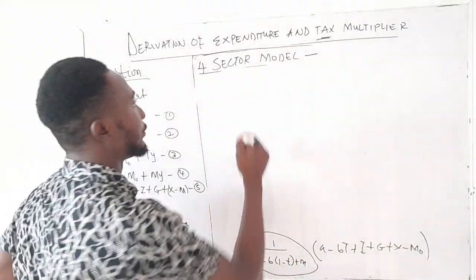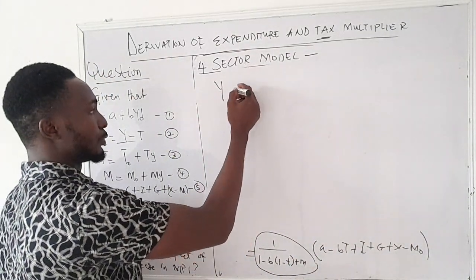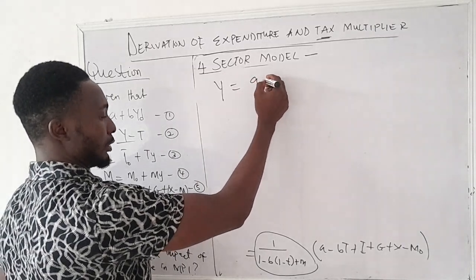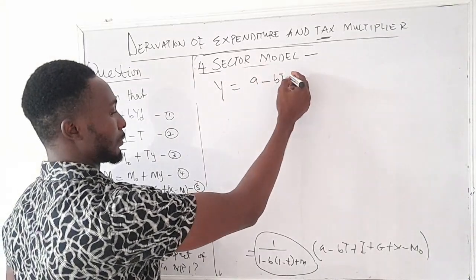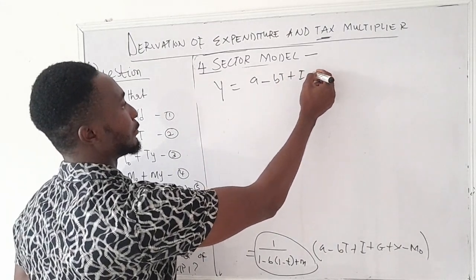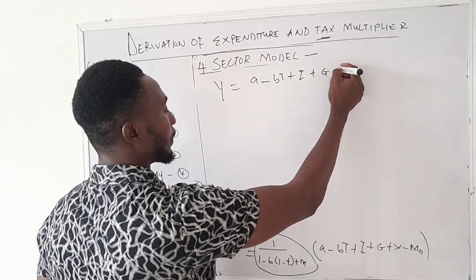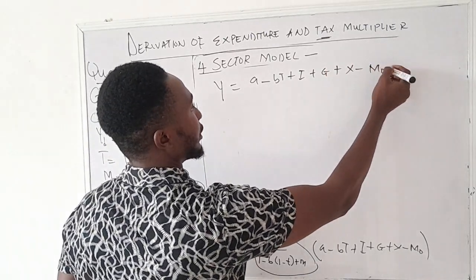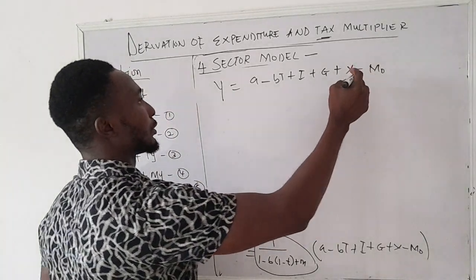And then we have the equilibrium to be equal to, I'll put the initial one, a minus bt plus investment plus government expenditure plus exports minus autonomous imports.